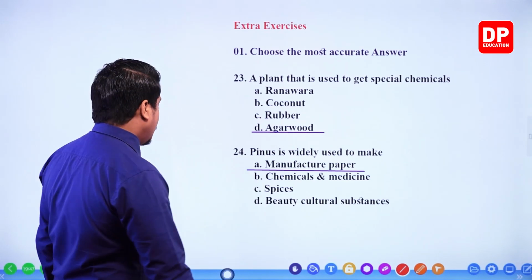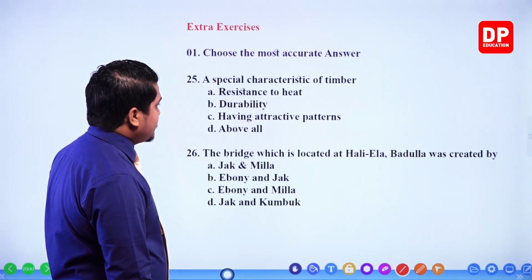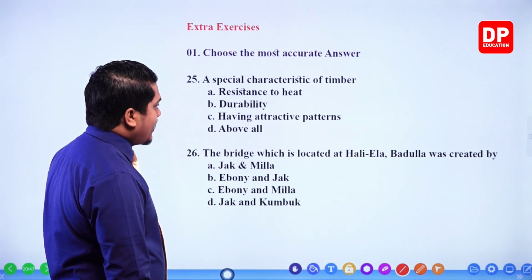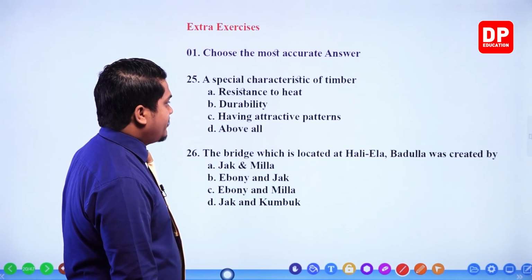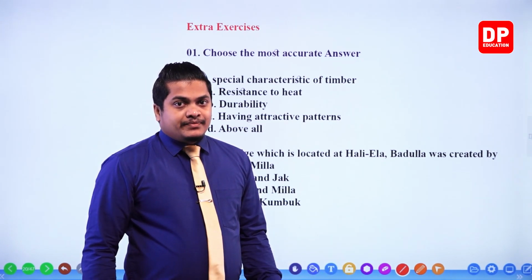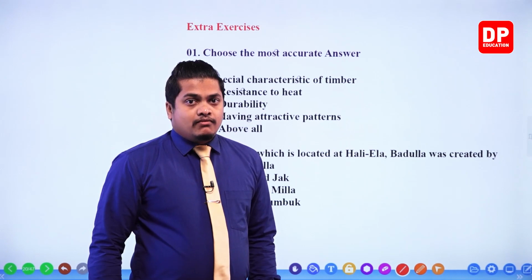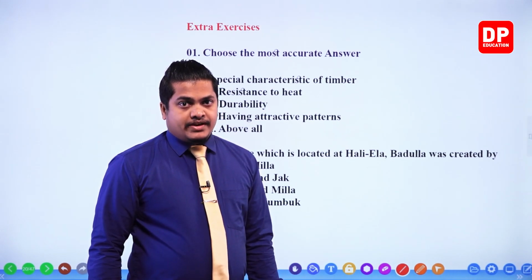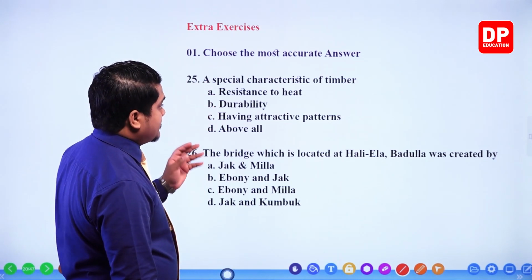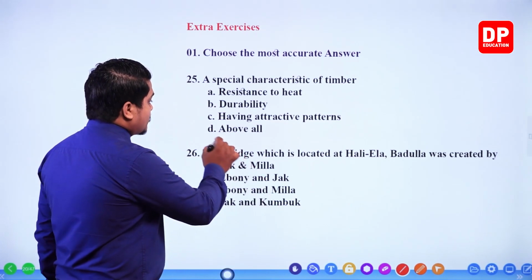Right, then question number 25. Special characteristic of timber. Resistant to heat. Correct. Durability. Once again correct. Having attractive patterns. Again correct. No. That's why, when you take tiling materials, as a substitute for a tile, we sometimes use wooden or timber materials, my dear children. It's because it has a good pattern, right? So all of these things, resistant to heat, durability and having attractive patterns, are special features of timber.